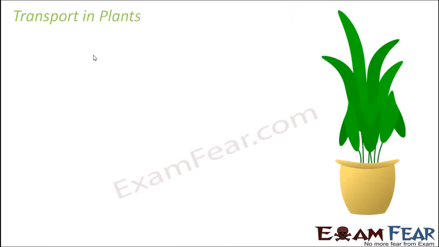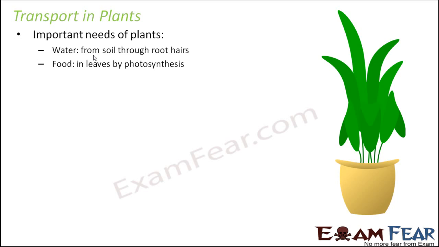Now when we talk about transport in plants, we mainly need to talk about what are the things that actually need to be transported in a plant. So we need to know what are the important needs of a plant without which a plant just cannot do. They need water and they need food.